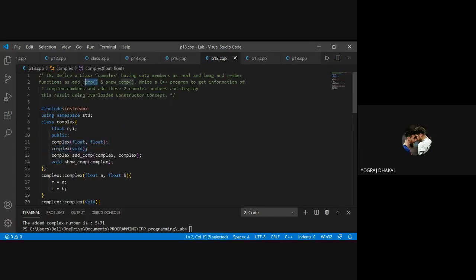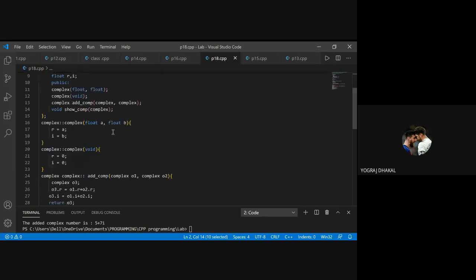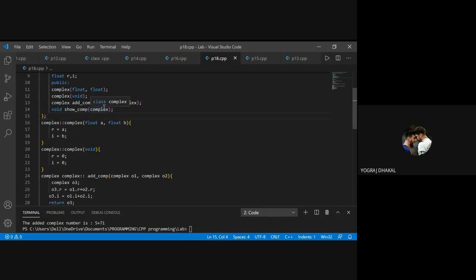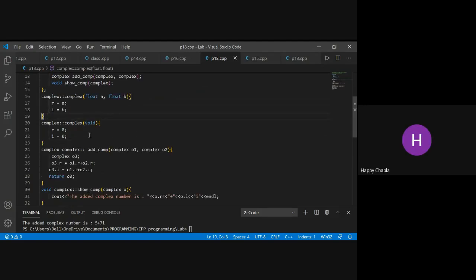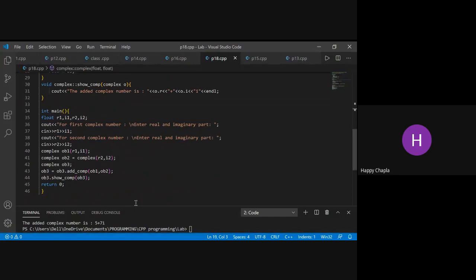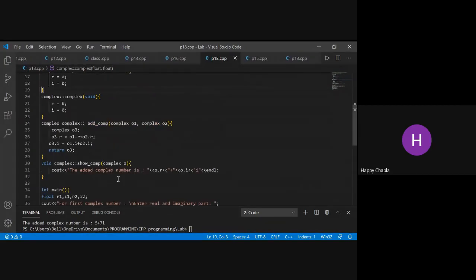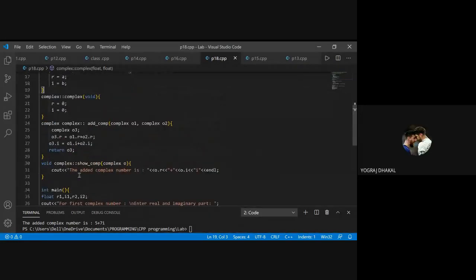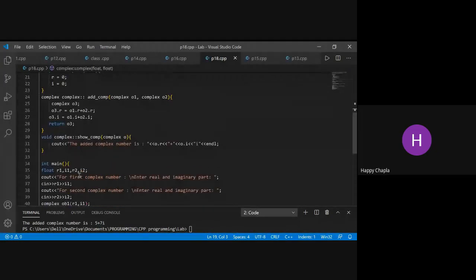And I've used two functions. One will return the complex object and another will return nothing. You get the objects. Okay, okay. Got it. Just let me check those values. Just scroll up. Okay, yes. Over here in the add, o1 dot r plus o2 dot r imaginary, return the value. Whatever value it is going to return, you are catching over here in the show function, and accordingly you are going to print the values. Okay, perfect. No worry. Good.